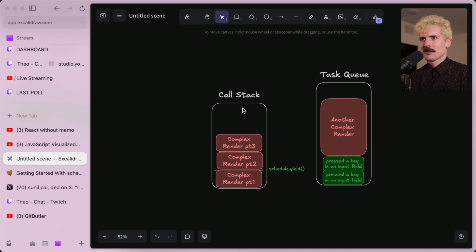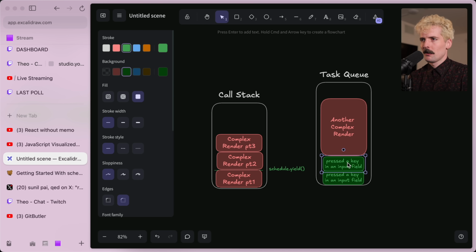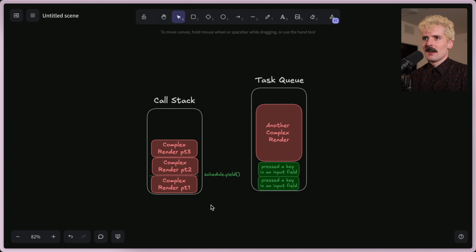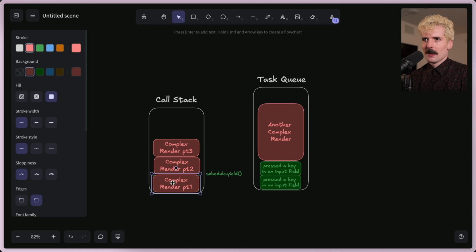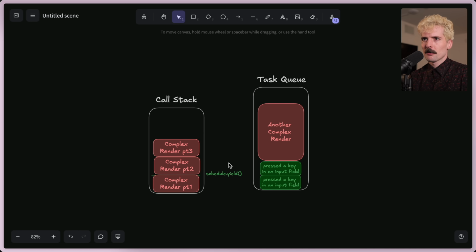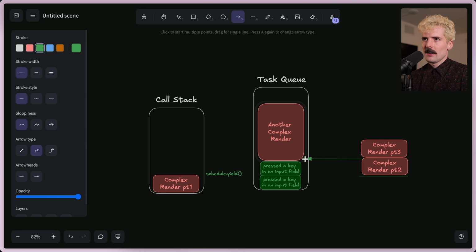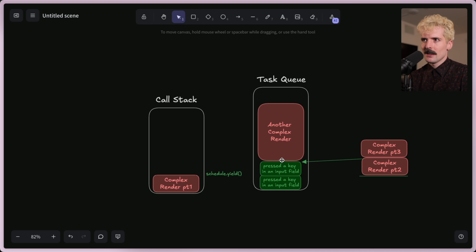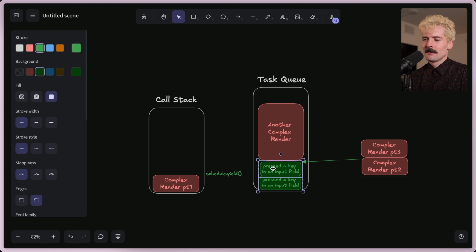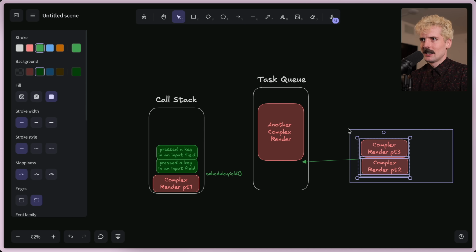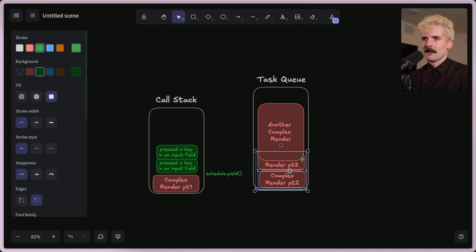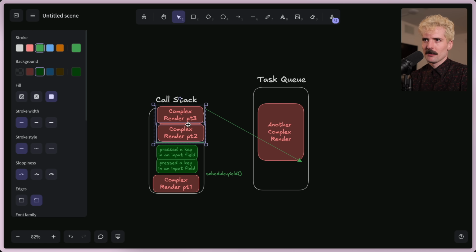So we have our complex render going on in the call stack. And then in the task queue, we have these 2 inputs that have to be processed, and then another much longer piece. If we call scheduler.yield, effectively, we are taking these other parts and we are inserting them here, in between. So we can process the events, put these in, run them. Then we move this here, and then immediately put them back on the call stack once those events are done.